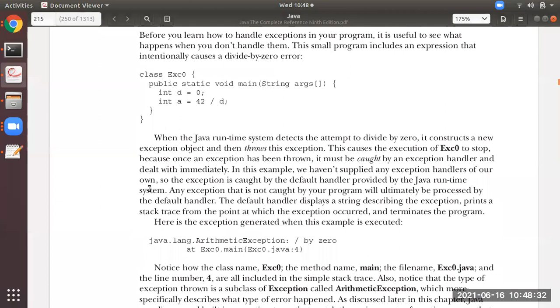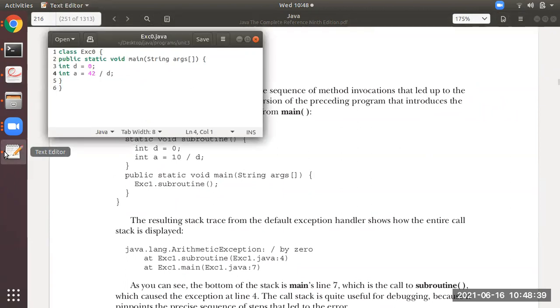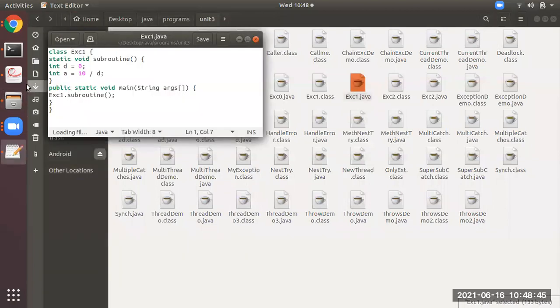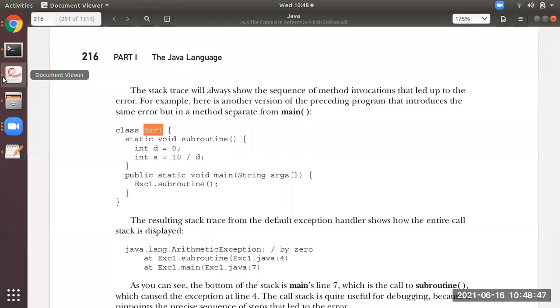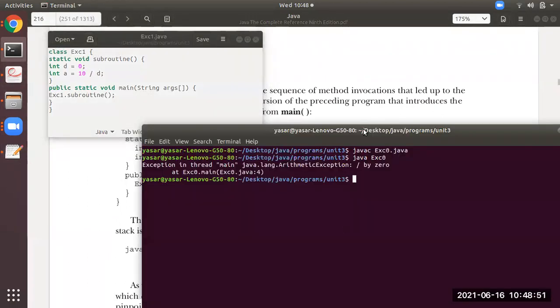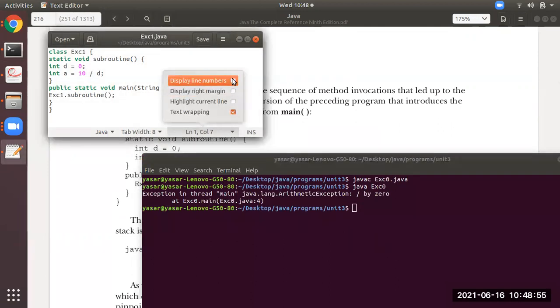You can understand with the second program also. This is the second program, exe1. I will open the program, exe1, yes. Compile this program also, providing the line numbers.